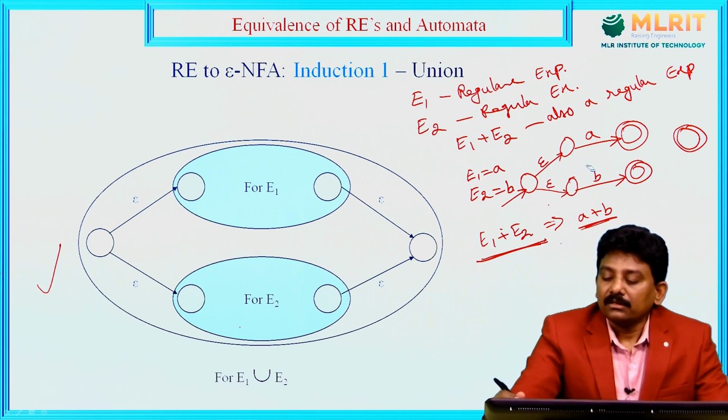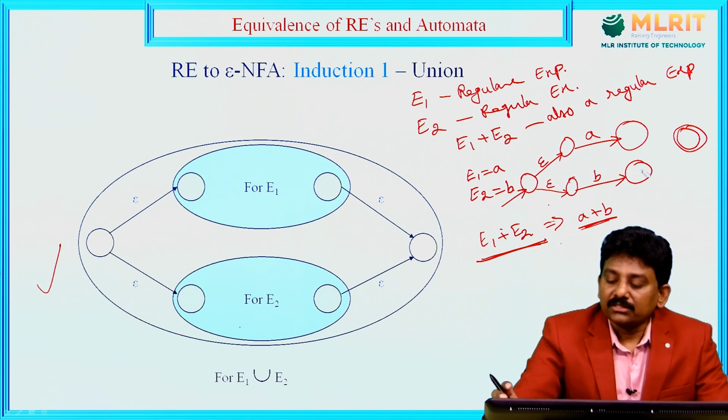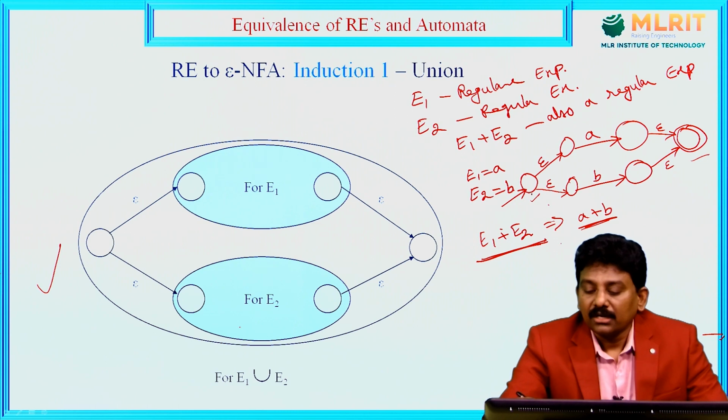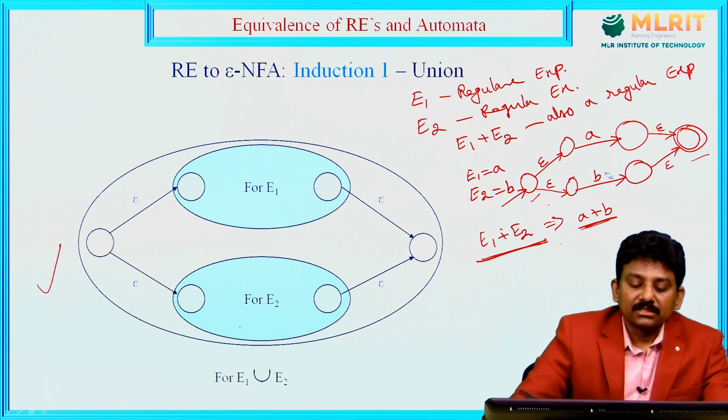Then the old final states are no more final states, and from them to the new final state there is an epsilon move. So, we have two paths from the initial state to the final state: either we can move along this path or we can take this path going to the final state. That is the union case, either A or B. So, that is given in this diagram.